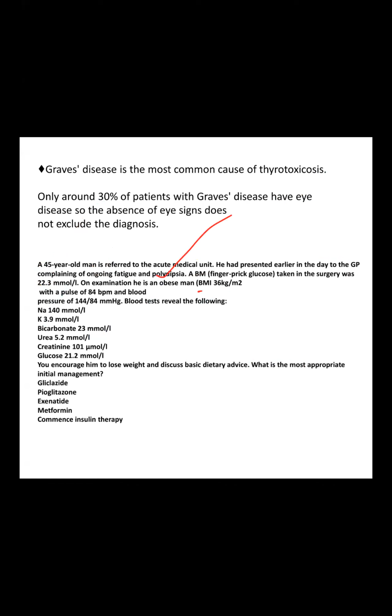All the decision goes toward that the patient is obese, BMI is high, and persistent hyperglycemia is not due to the surgery, because surgical hyperglycemia, which I'll discuss later, persists a few hours and resolves. It could be stress induced, but no, because this patient has persistently high BMI and ongoing symptoms.